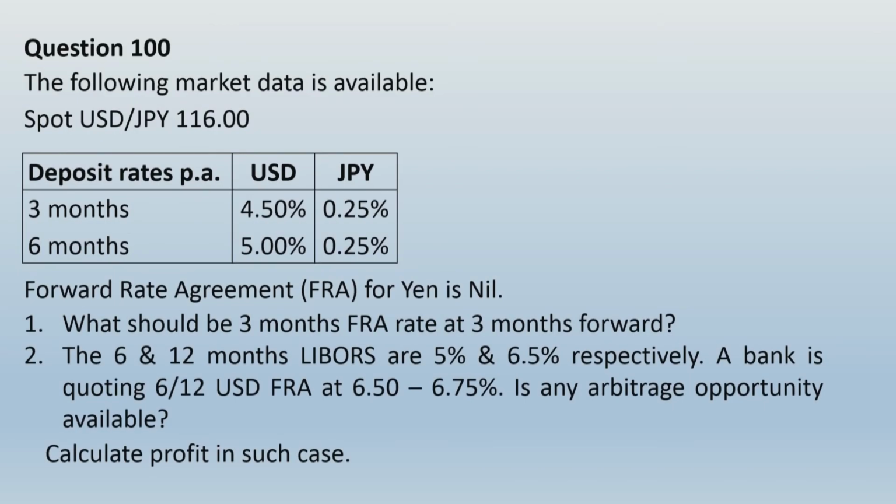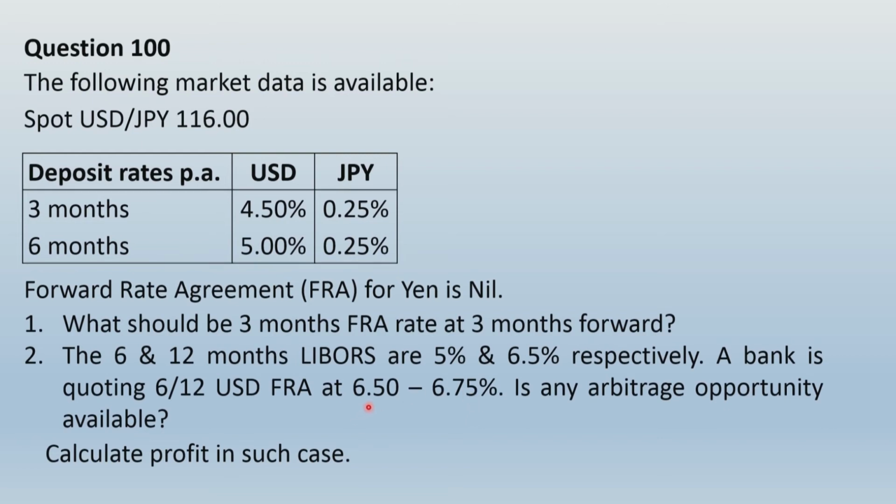Alright, here is the question, right? So look into one thing. 6.5 to 6.75 is the range of rate quoted by the bank. It is implied that 6.5% per annum is applicable for depositing and 6.75% is the rate applicable for borrowing. This is just in the format of money market rate, correct?